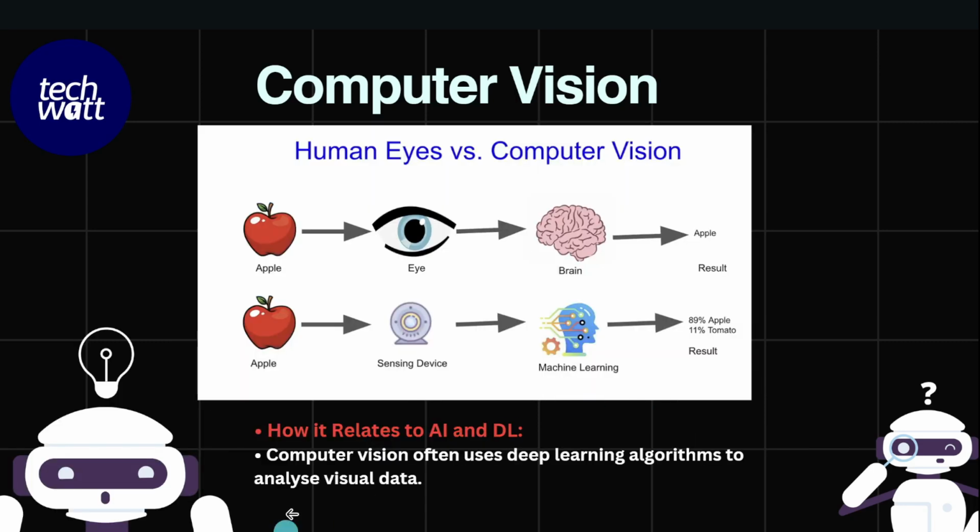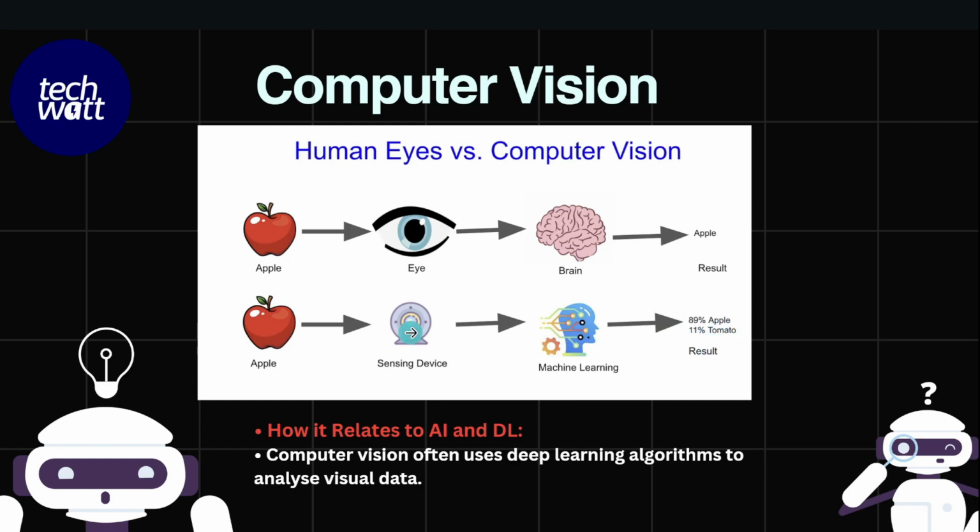With computer vision, you can see the difference between the human eye and the computer vision. With the human eye, you see an apple, the eye is able to recognize it, your brain processes it and tells you, okay, this is an apple. With computer vision, you use a sensing device. In this case, we use cameras to see the apple as an object, and then a machine learning or deep learning algorithm is there to classify, okay, this is an apple or this is a tomato. So it's able to classify, okay, since apple has a greater score, this is an apple.